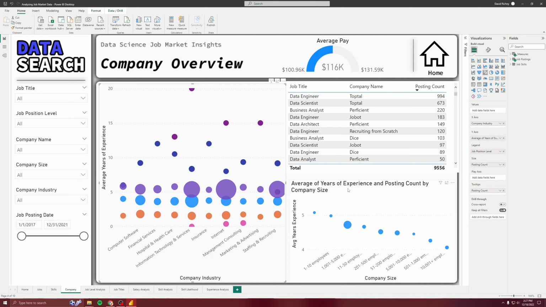This one shows average years of experience and posting count by company size. The posting count is the size of the circles, so this one had the most postings. I'm trying to see if there's any type of outlier, but there's not really. But you can see that the more employees in a company, the fewer years of experience there are, based on this chart.